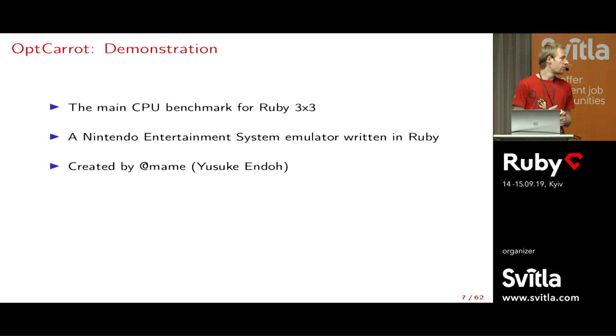And to answer this question, I want to make a small demonstration. We'll run what is called OptCarrot. It's a CPU benchmark intended to measure Ruby 3 times 3. At least part of it. And it's actually an emulator for the Nintendo system written entirely in Ruby and was created by one of the CRuby committers, Yusuke Endo, also known as Mame.